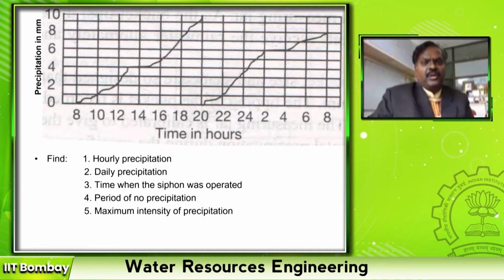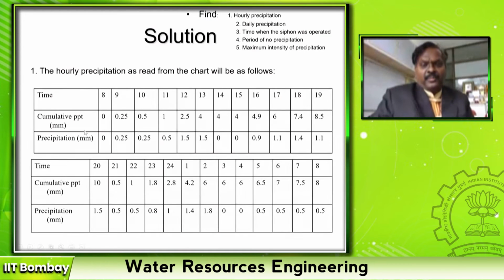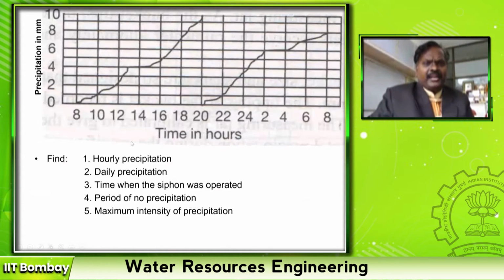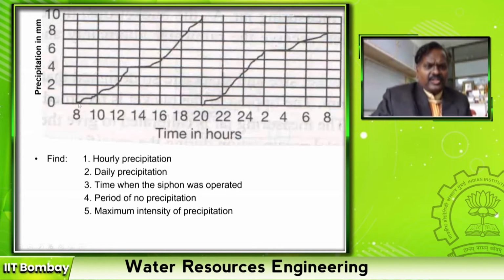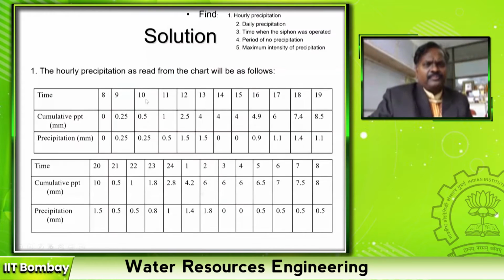Let us do a small problem in this, right? I have converted this same figure into a tabular form, right? Time period, every hour I have made it 8, 9, 10, 11 to next day 8 o'clock. Then the cumulative plot: you pick up here 8 o'clock 0, then 10 o'clock it is 1 mm, right?